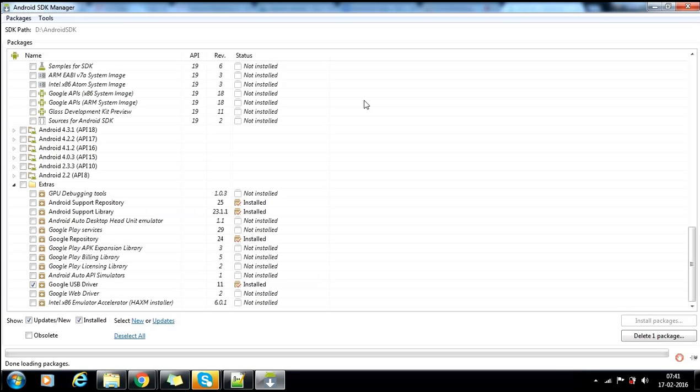Yeah, that is very good about you. If you want to learn in that way, you can learn very easily. That's your personal interest. That's very good. Here it is: Android support repository, Android support libraries. You'll get all these things. What all can I get here? These things are installed. Google Play services means you'll have Google Maps. Those things will be present here.